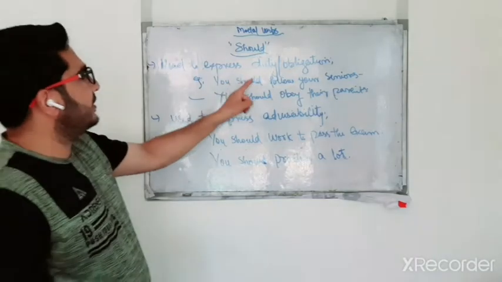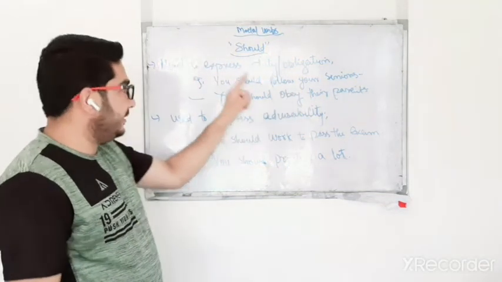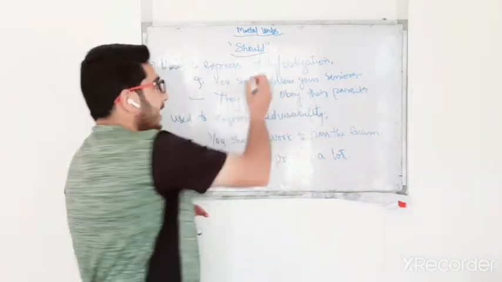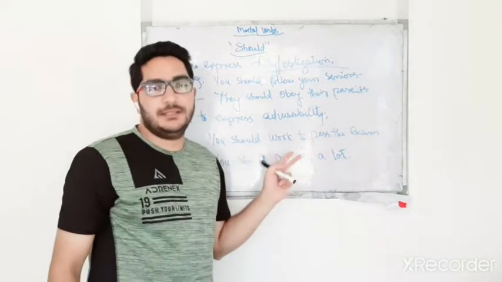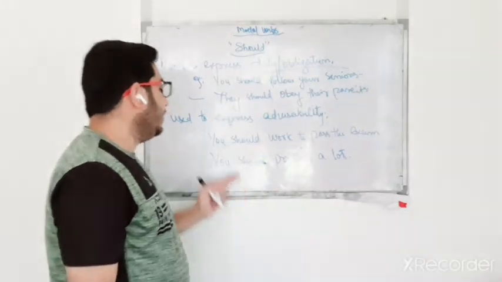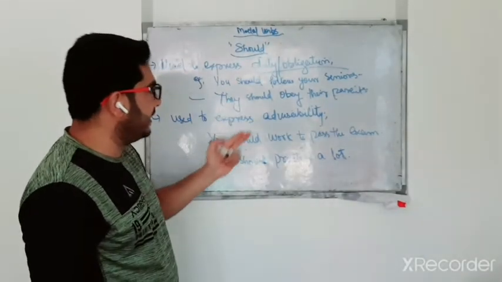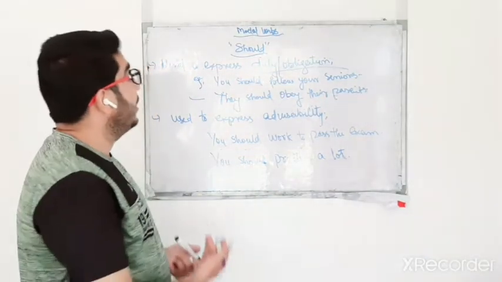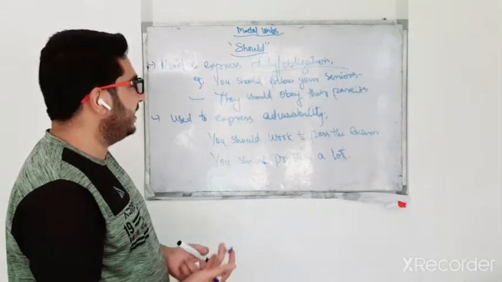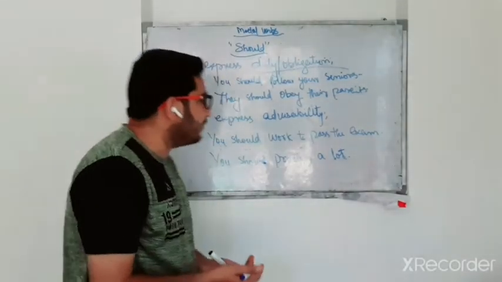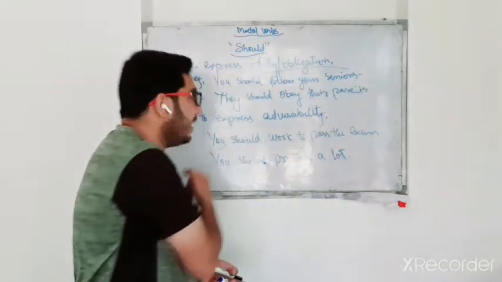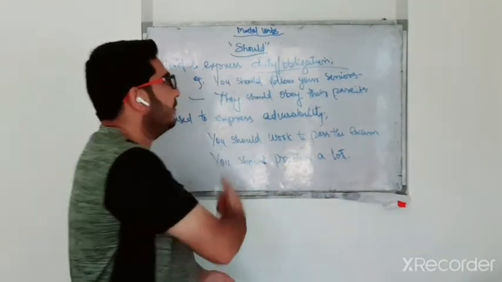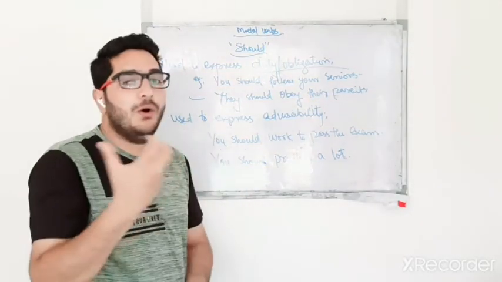So the first use is duty and obligation, and the second use is to express advice, advisability. For example, we have these examples here: you should follow your seniors, they should obey their parents, and you should work hard to pass the exam, you should practice a lot. So these are advices, and these examples carry duty or obligation with them.